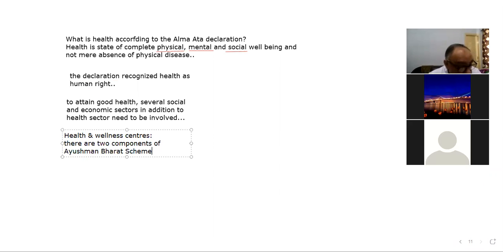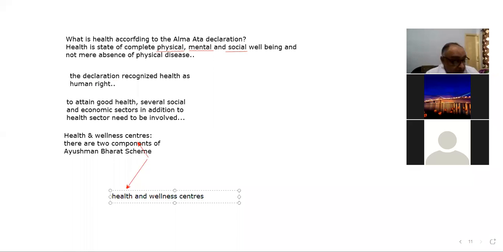So the Ayushman Bharat scheme has one component, that is the health and wellness centers.